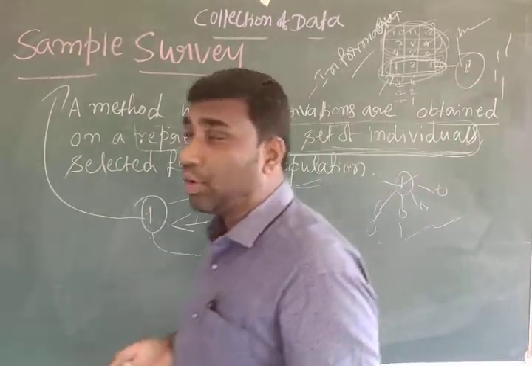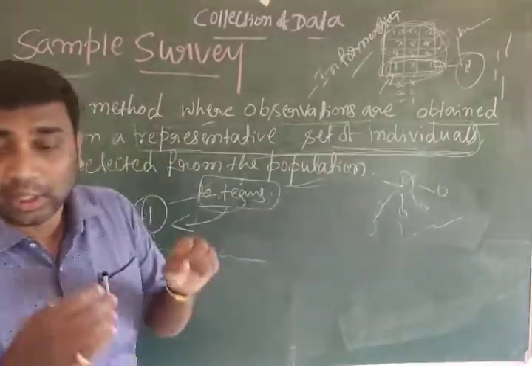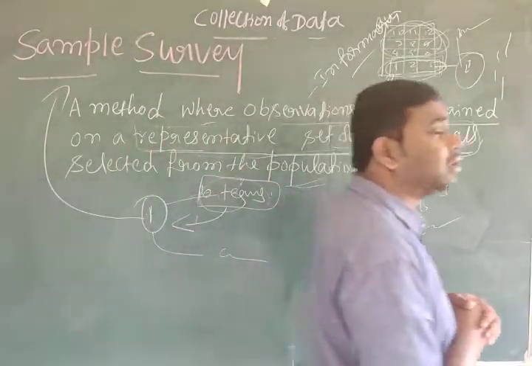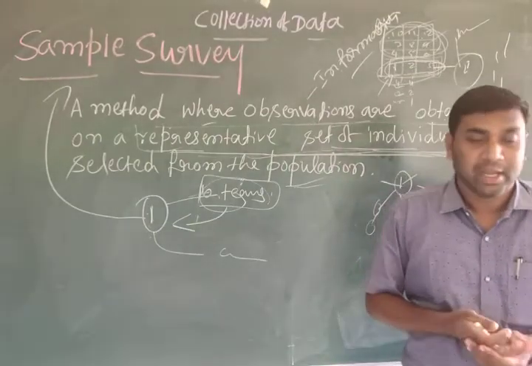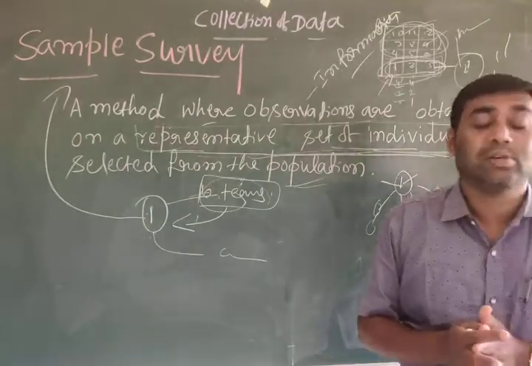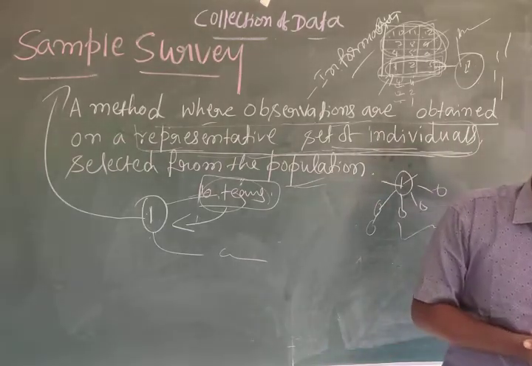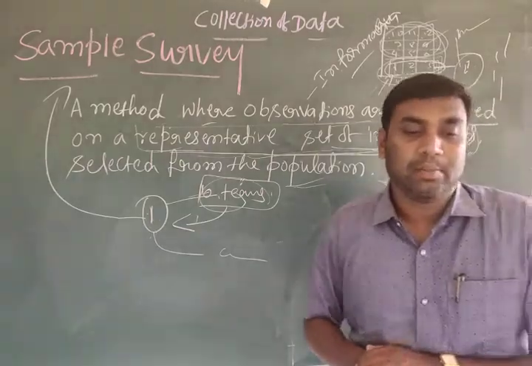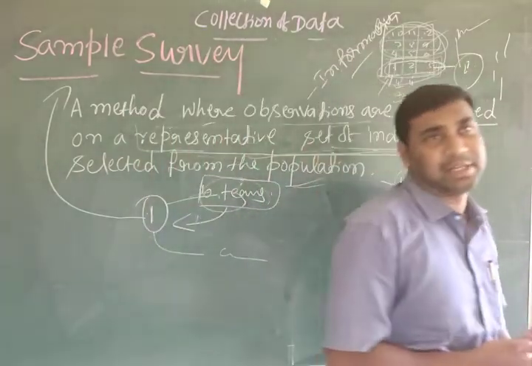Suppose you want to know the average income of the people according to the census method. You would be required to find out the income of every individual in the region. At that time you have to add them up and divide by the number of individuals to get the average income. But